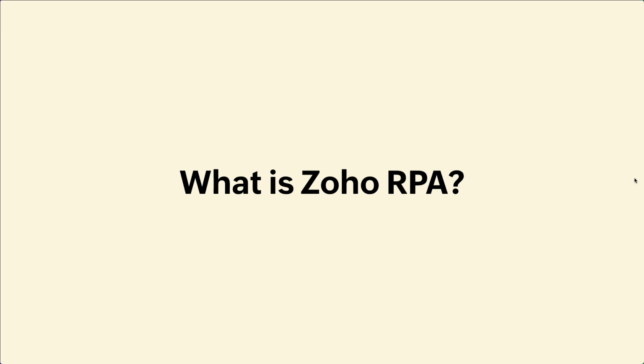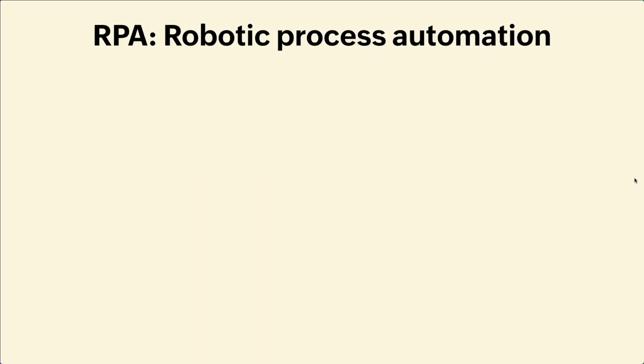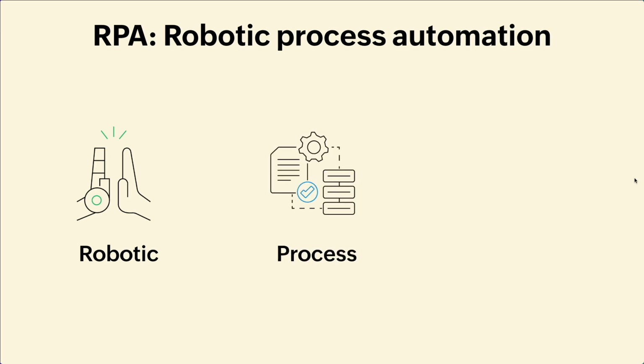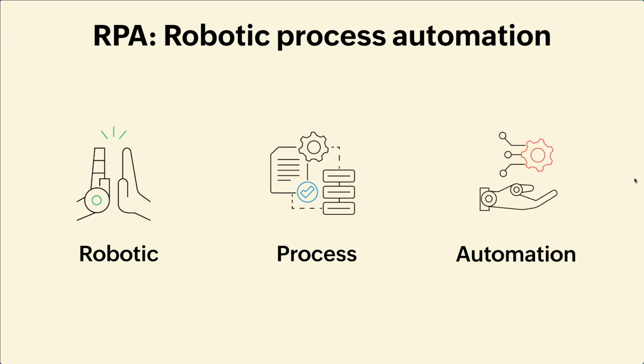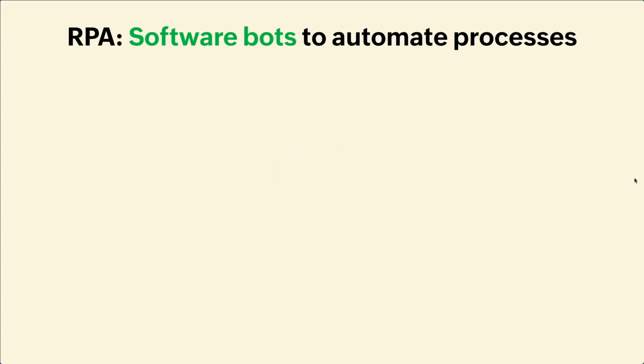And what is Zoho RPA? As the word RPA stands, robotic process automation. Robotic: anything that can be mimicked by a bot can be automated. Process: everything has a sequence of steps, so that can be automated. And automation is without manual intervention, if some process can run on its own. That's what robotic process automation takes care of. In simple terms, it's software bots that can automate processes which fall under 4 categories.